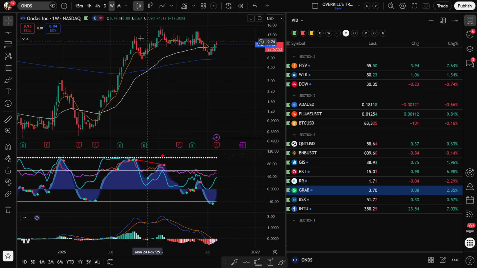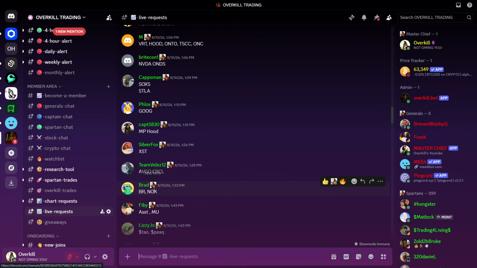ONDS looks good. That one's still green. Again, looking to buy red days on this. We called this one out a couple weeks ago at around 7. It's up to $9. I think that one looks good too.